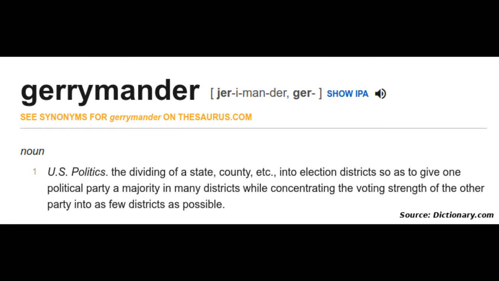Gerrymandering is the dividing of a state, county, etc. into election districts so as to give one political party a majority in many districts, while concentrating the voting strength of the other party into as few districts as possible. The people who drew Pennsylvania's districts did so in order to maintain power over the state legislature, even if the majority of the voters in Pennsylvania don't approve of the job they're doing.